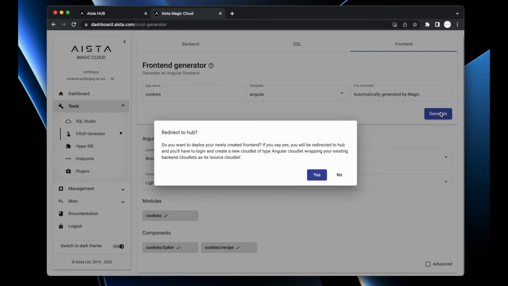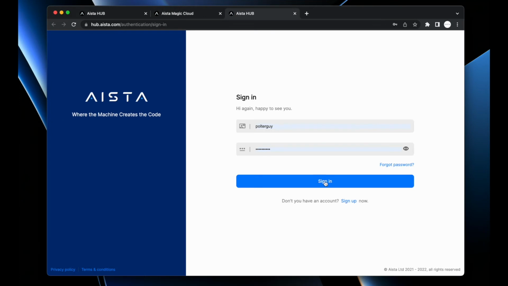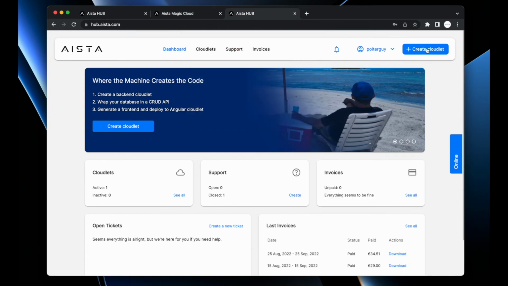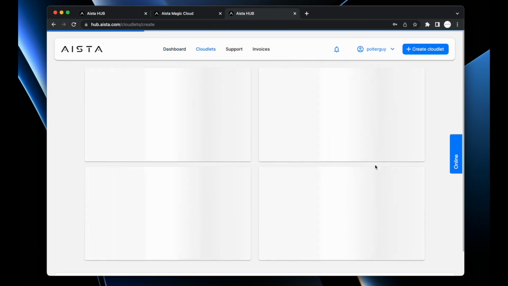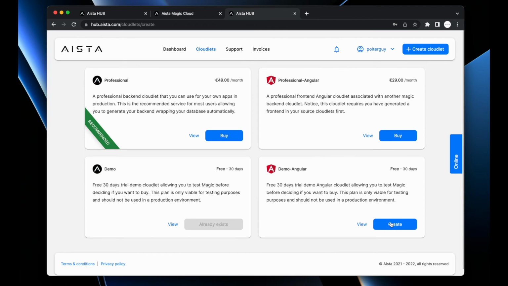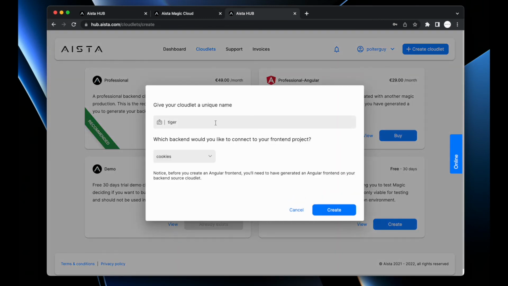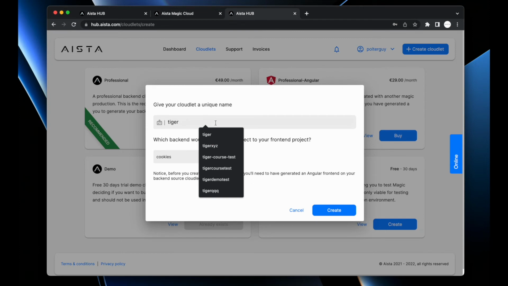The only remaining thing required from me as a software developer is to deploy the app into production, deploy the application. And Magic is going to ask me if I want to be redirected to Hub, at which point I can just click yes here. I'm automatically redirected to Hub. I'm asked to sign in again. Then I can create another Cloudlet. In the top right corner, click Create Cloudlet, my second Cloudlet for the record. But this time, I'm not going to create a backend. I'm going to create a demo Angular frontend, which yet again is free for 30 days. And then I'm going to give my backend a name.